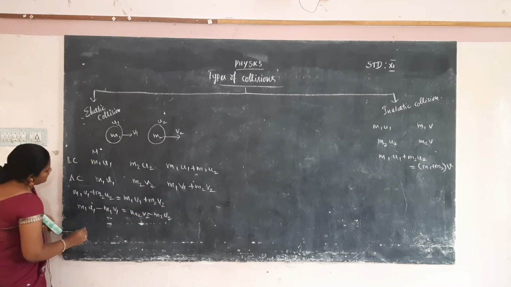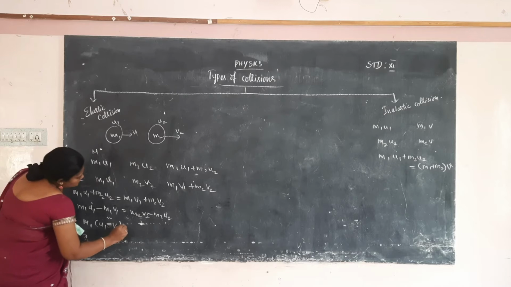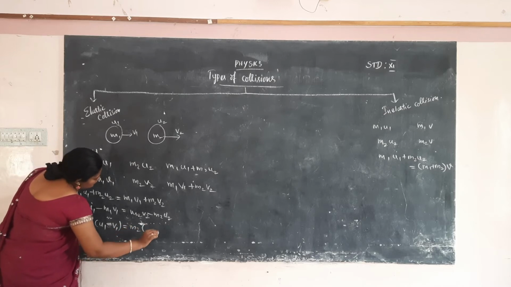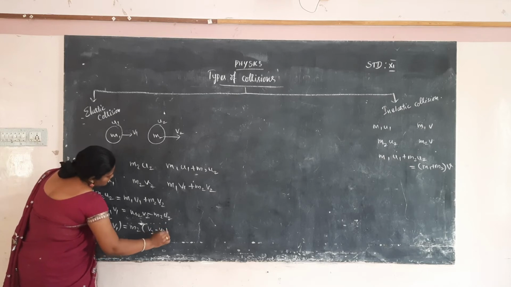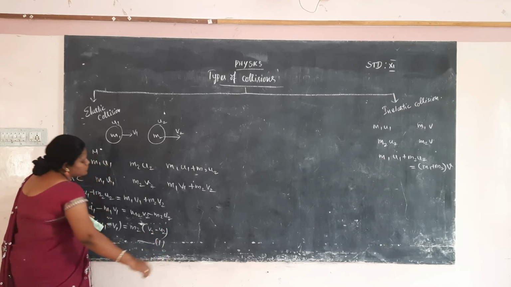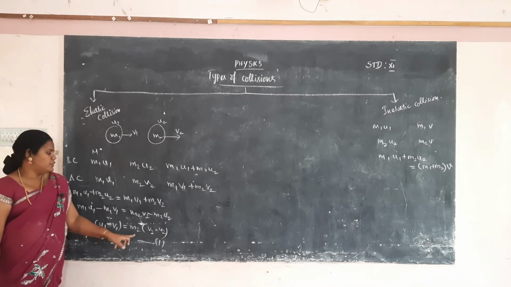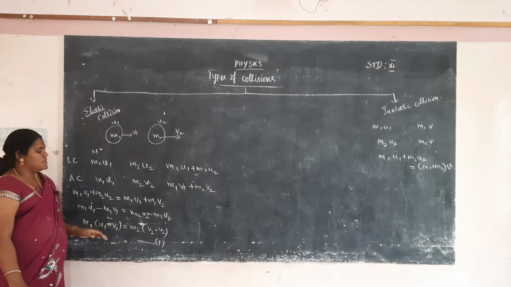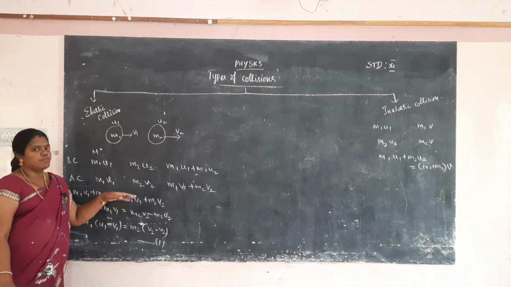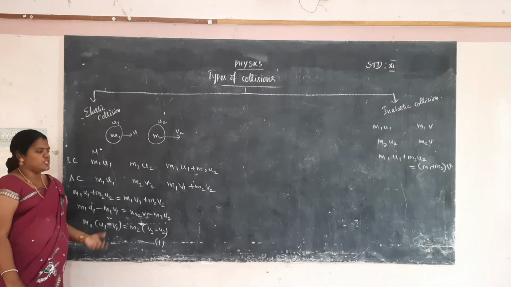Taking m1 as common, m1 (u1 minus v1) is equal to m2 (v2 minus u2). This will be considered as equation 1, according to the law of conservation of momentum. The total momentum is conserved before and after collision.